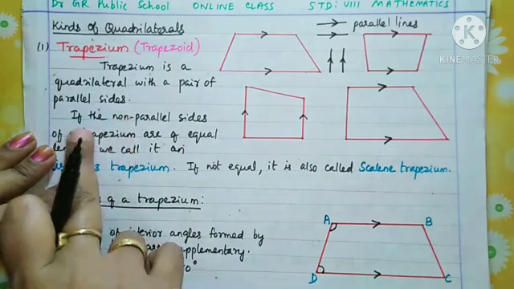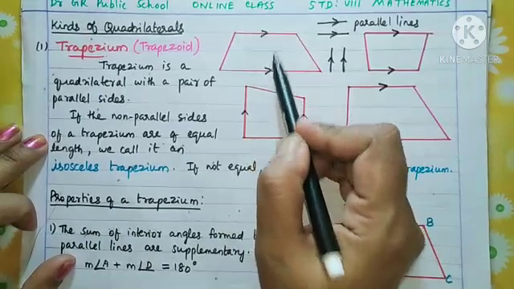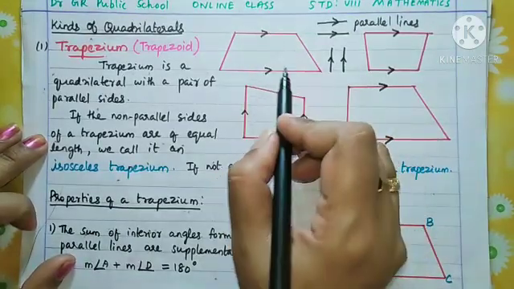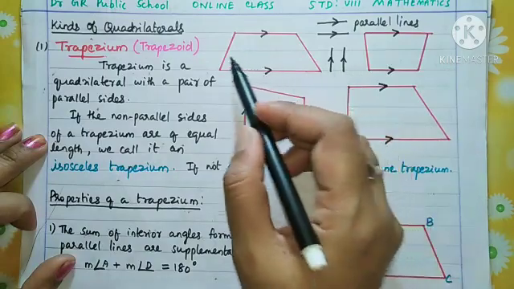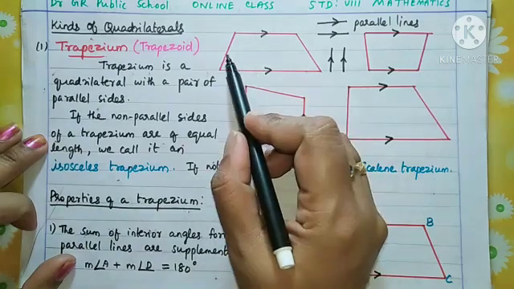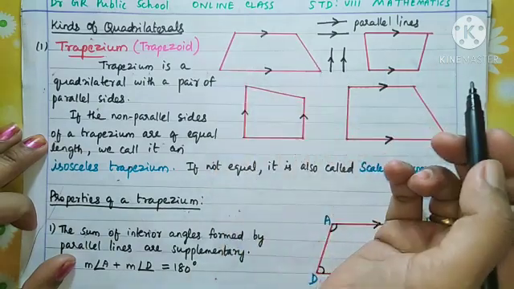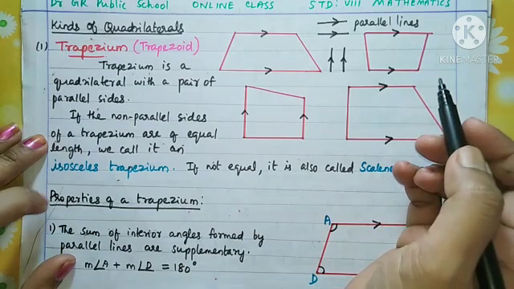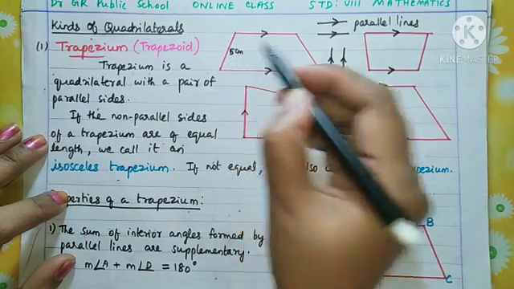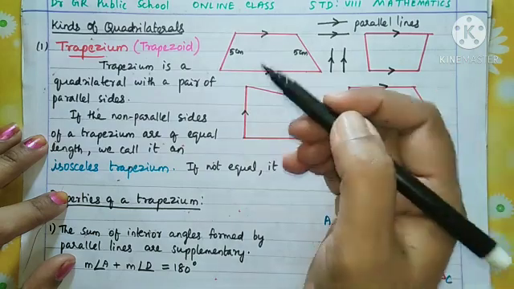Now what is given next? If these two are parallel sides, so what about the other two sides? They are called non-parallel sides. And what about those non-parallel sides? In some cases these two other sides can be equal length. Okay, if this side is 5 centimeters, then this side can also be 5 centimeters in some cases.